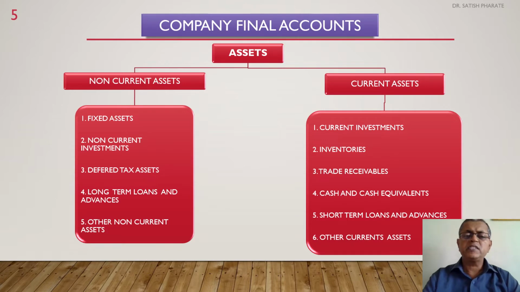Next slide indicates company final accounts, second part, that is assets. Assets are broadly classified into non-current assets and current assets. Coming to non-current assets, now what is non-current assets? Non-current assets are further classified into 5 categories: fixed assets, non-current investments, deferred tax assets, long-term loans and advances, other non-current assets. And current assets are classified into current investments, inventories, trade receivables, cash and cash equivalents, short-term loans and advances, and other current assets.